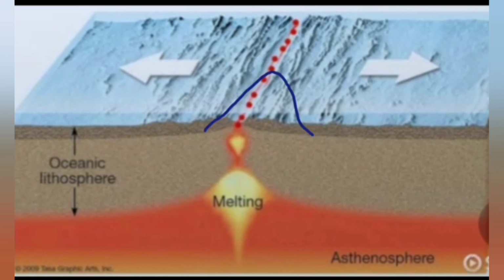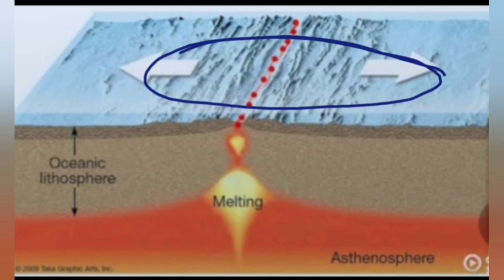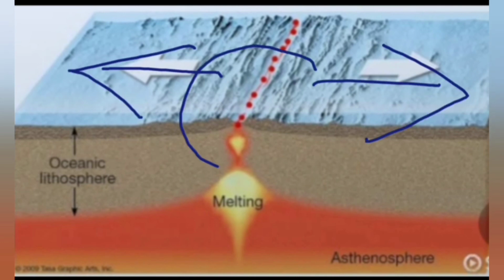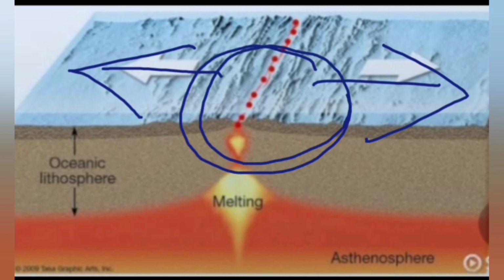And sometimes if it is not a water area and it's a land area, and one is moving this side and another is moving that side, then there will be a formation of a gap or a type of basin which will be filled by water, and therefore it will be formation of sea or ocean.